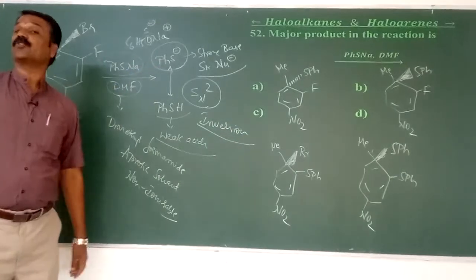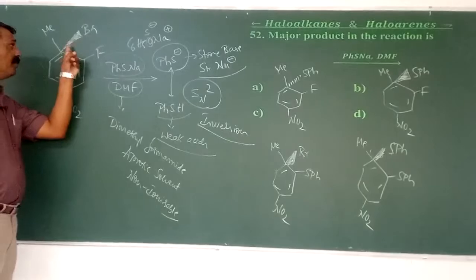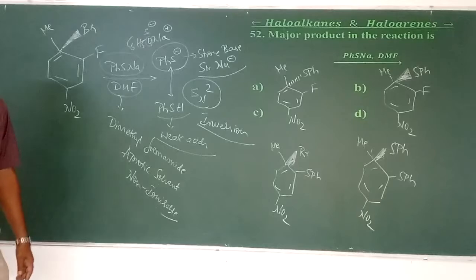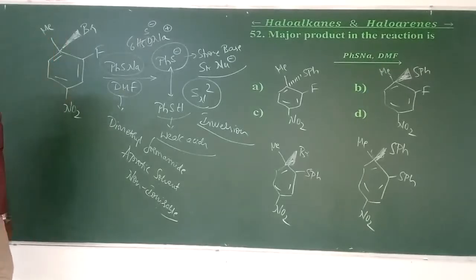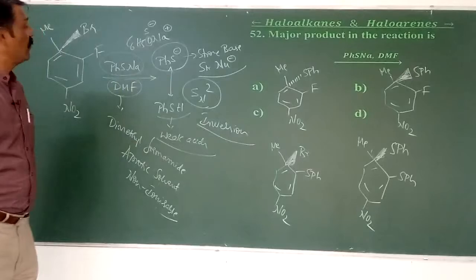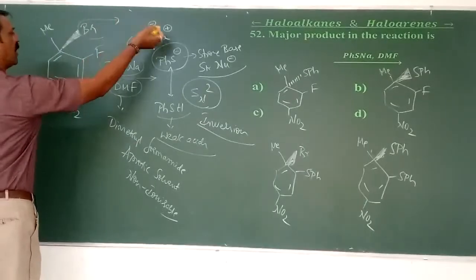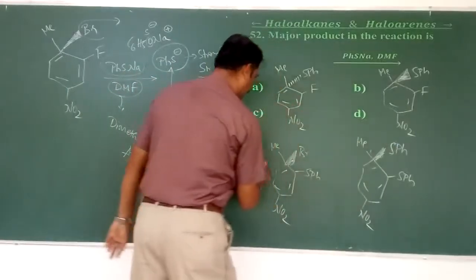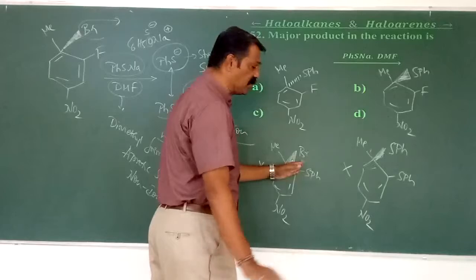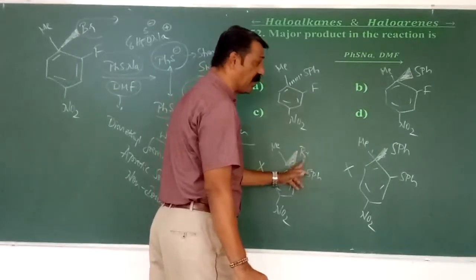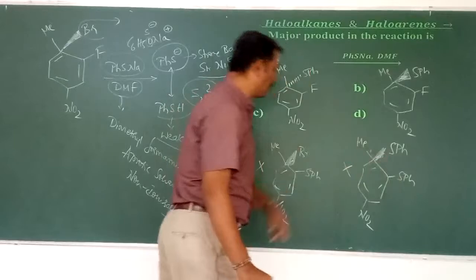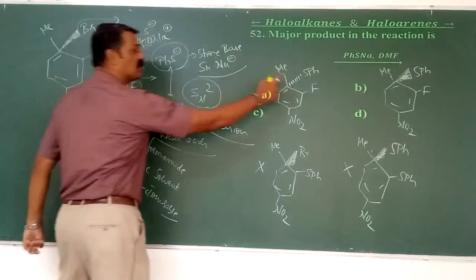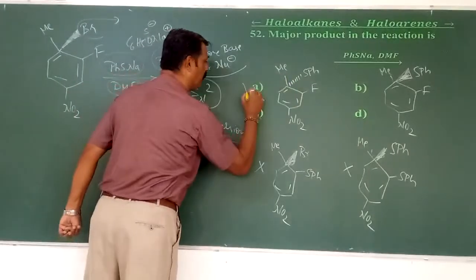Where does the nucleophile have to attack? If I mention that the group is towards the plane, then the nucleophile PhS⁻ has to attach to the opposite side. What is that opposite here? It is the backward, beyond the plane. Beyond the plane the nucleophile attaches, so we have to remove Br⁻ and enter by that. There are two possibilities here, but these two get cancelled. Why? Because Br doesn't get replaced here, it is retained. Here we have two possibilities of SPh. But as it is towards the plane, its opposite is going to be beyond the plane.